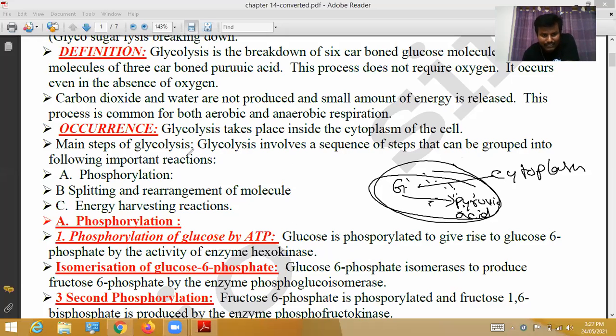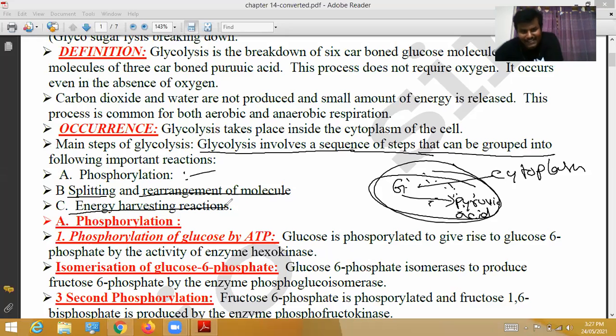Main steps of glycolysis. Glycolysis involves a sequence of steps that can be grouped into 3 types. First one is phosphorylation. Second one is splitting and rearrangement of molecules. And third one is energy harvesting reactions. First one is phosphorylation. In this phosphorylation process, see, phosphorylation of glucose by ATP.